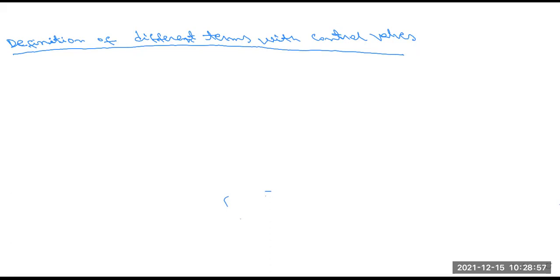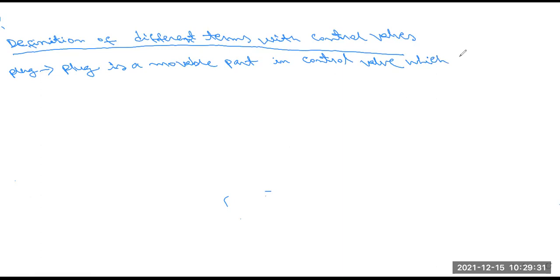First one is plug. What is plug? Plug is a movable part in a control valve which provides variable restriction in a port.